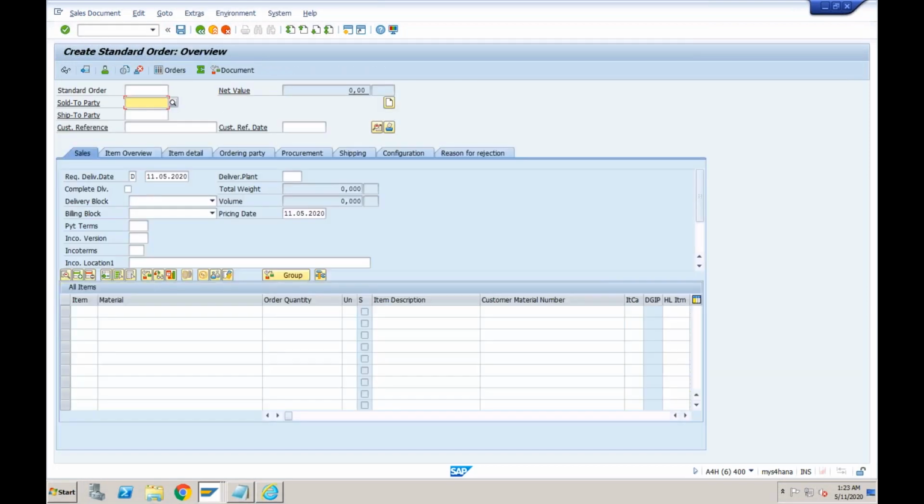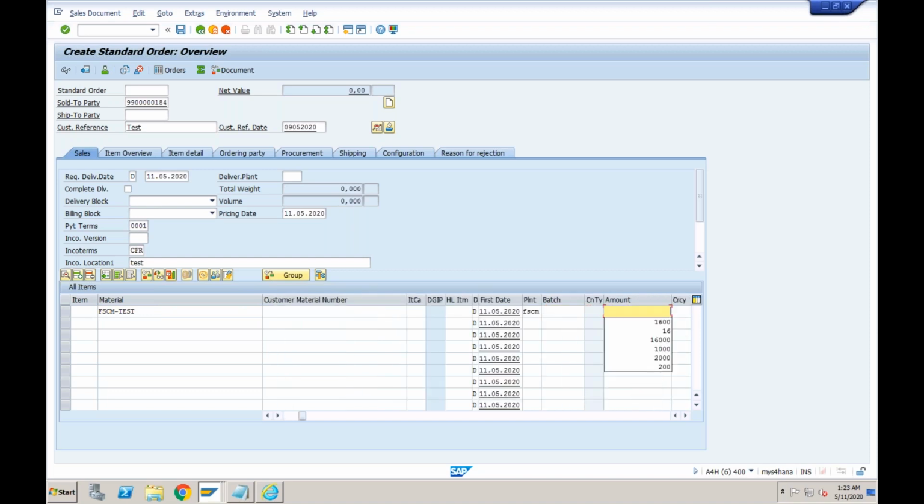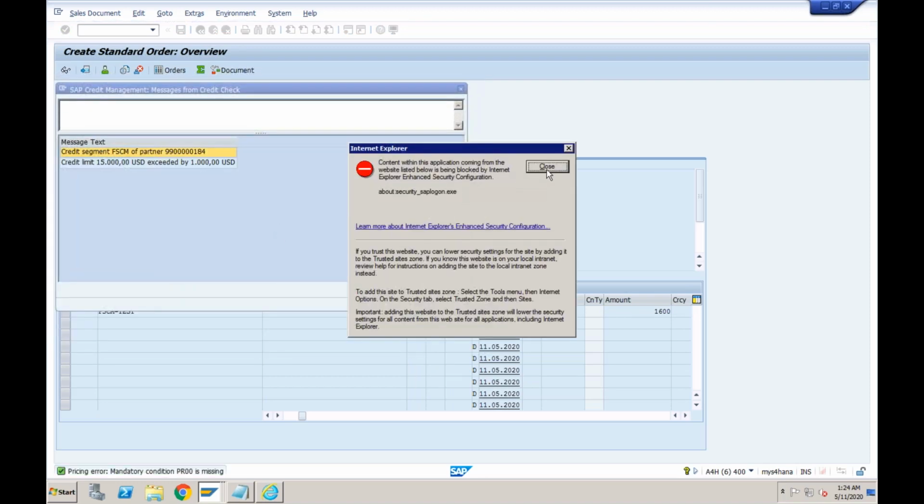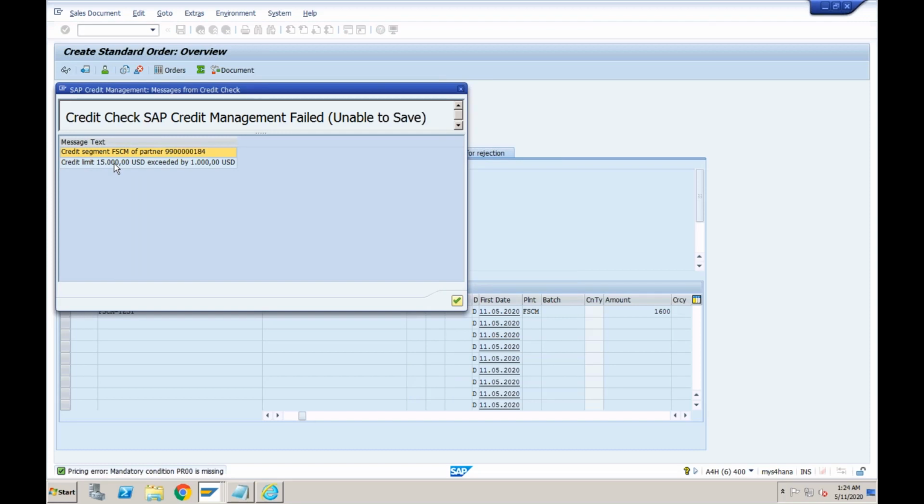Maybe let me try to show you once again. So if I go to VA01, plant and amount. Okay, look at this also. Credit limit is 15,000 and the credit is getting exceeded by 1,000. So if the system continues to do this, it will be exceeded by 1,000. Why is it showing 1,000? Because you can see the price is still not picked. Let me do it once again.